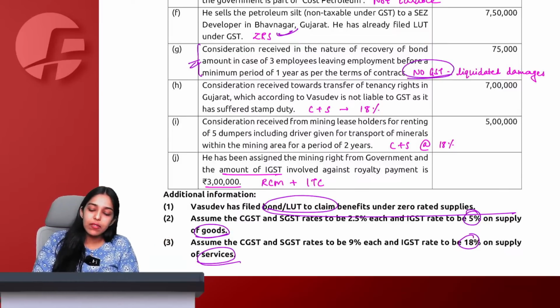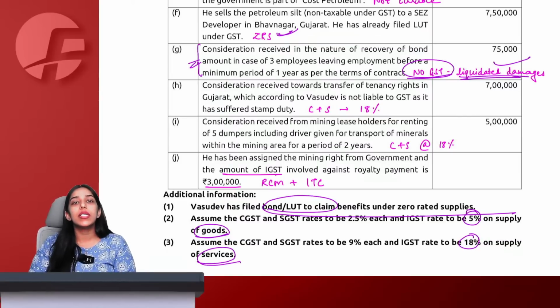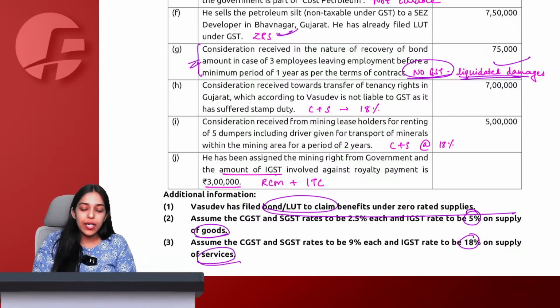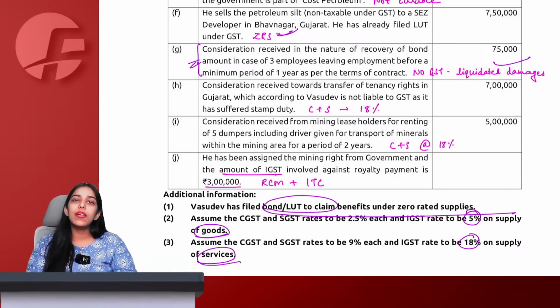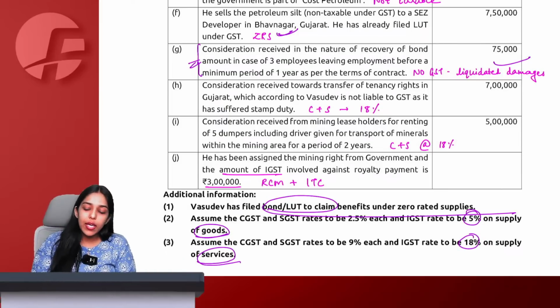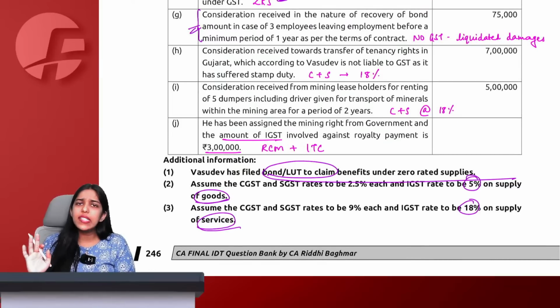Therefore, no GST will be applicable because this is a liquidated damage. It is not exempt, it is not a supply only. See, understand, being a supply and then being exempt is a different thing. This is not a supply only under GST. So again, no problem. No GST will apply.